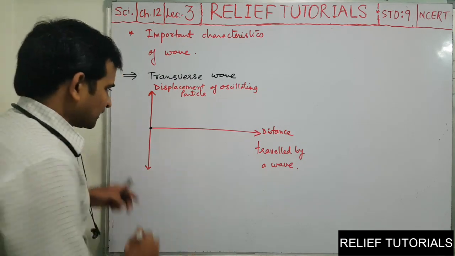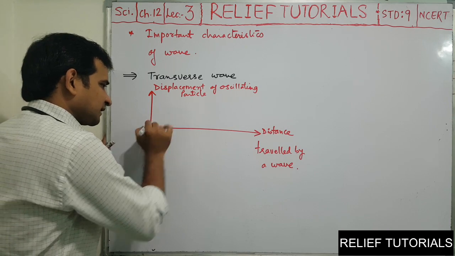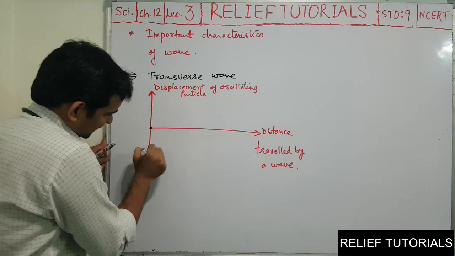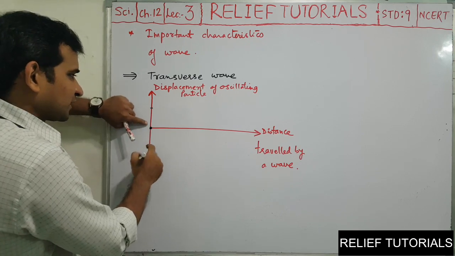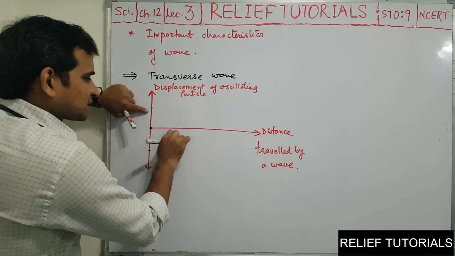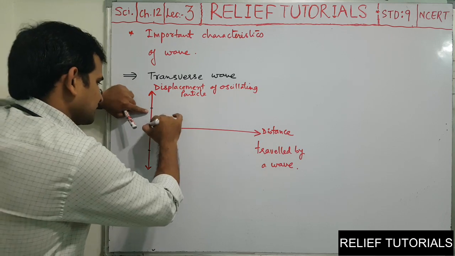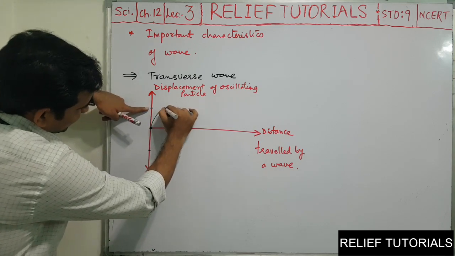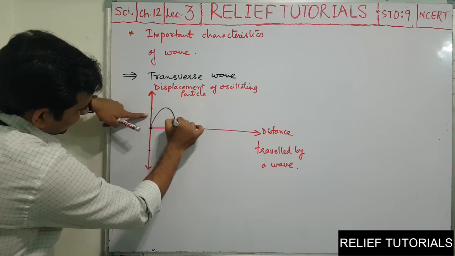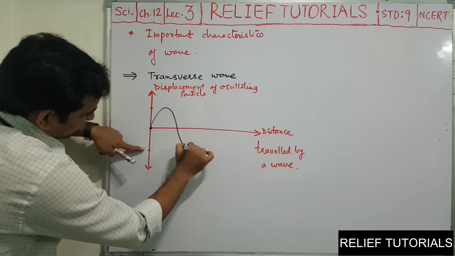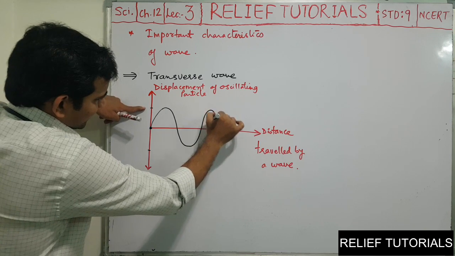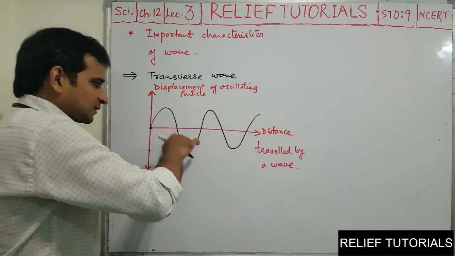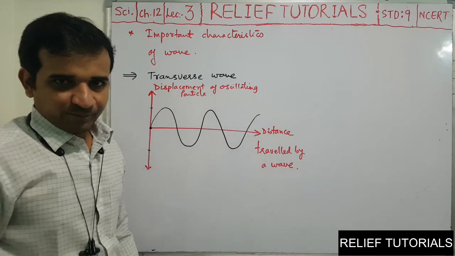Once it is disturbed, displacement increases, let us say upward and then downward. So as the particle's displacement increases, the distance of the wave increases. It goes like this, then the particle's displacement decreases, so it comes back like this, then again goes down, then up, then down, and then up like this. So this is the graph.